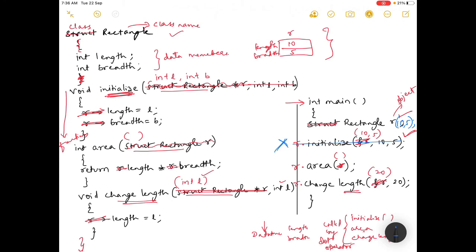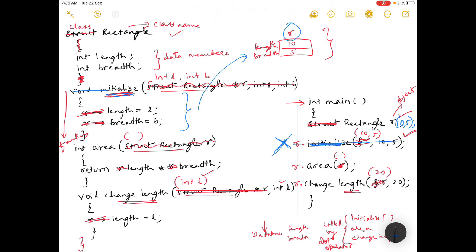Now the thing is, rectangle r, once you call rectangle, it refers to the class name rectangle. Then you are telling that you have to initialize r, but initialization is done here through this function. But you are not calling any initialize, you are not telling this name initialize now. If I remove this line, nowhere is initialization there, but here the function name is initialize.